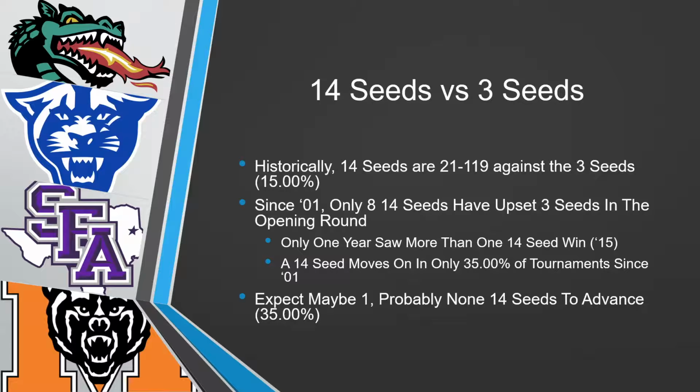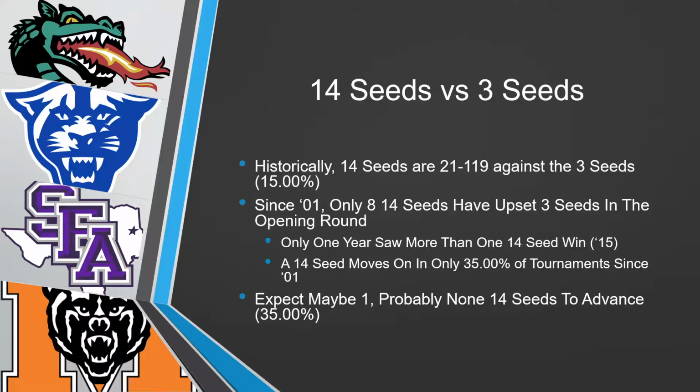And then a 14 seed moves on in only 35% of tournaments since 2001. So less than 50% chance. So if you're playing the numbers here, don't pick one. If you do, pick only one. And like I said with the past one, try to find a good balance between the weakest number 3 seed and the 14 seed that maybe plays the best style for them to pull an upset.